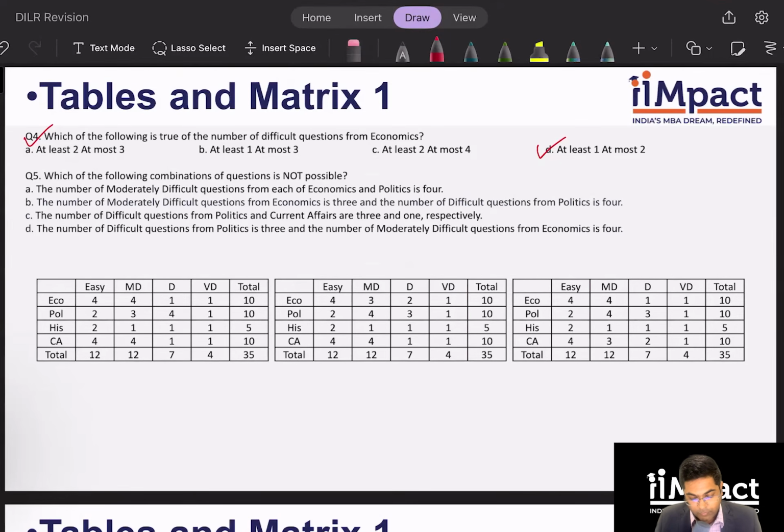Number of difficult from politics and current affairs are 3 and 1. So that is possible. Yes. Number of difficult questions from politics is 3. Again, case number 2 and 3, right? Right, yeah. And the number of moderately difficult from economics is 4. That is also possible. So option B is my answer.